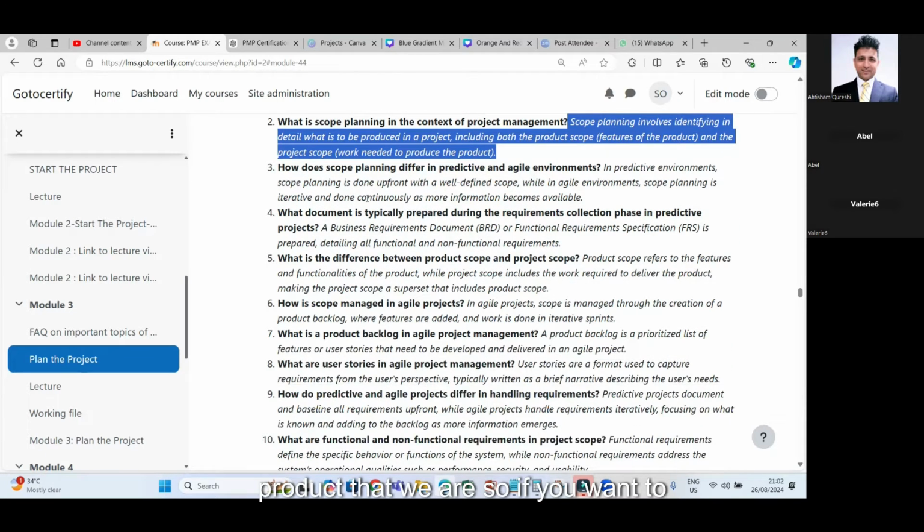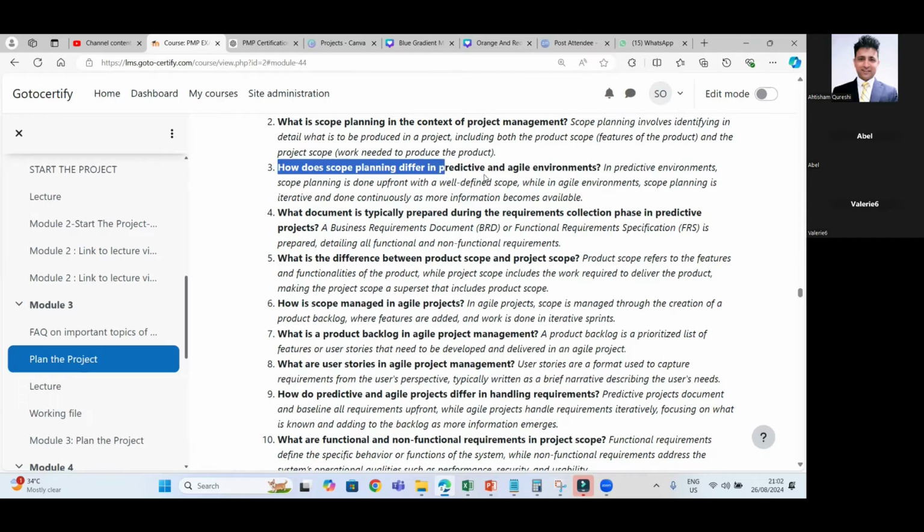If you want to understand, broadly speaking, project scope is the how part of the work, like how it can be done. And product scope is the what part of the work, like what needs to be produced is the product scope, and how it can be produced is the project scope. Very clear? Clear, sir.